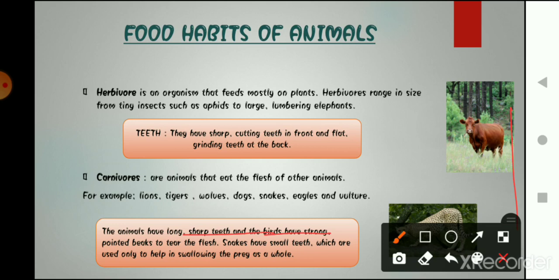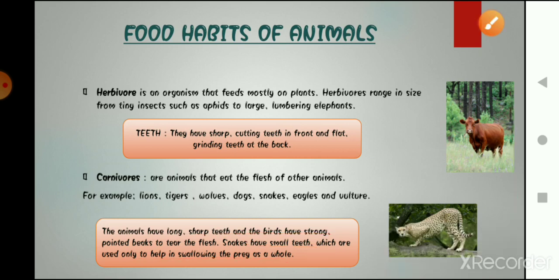And as we all know, snakes have very small teeth. So how do they eat their food? They basically swallow their prey. That means वो अपने शिकार को swallow यानी निगल जाते हैं. Okay, so these were the types of animals according to their teeth.